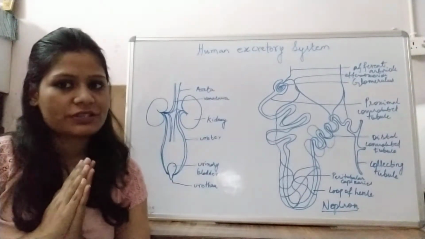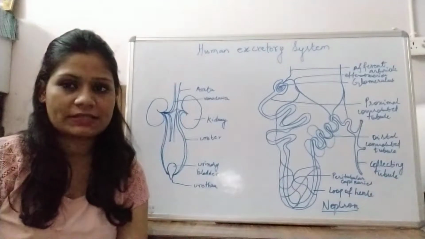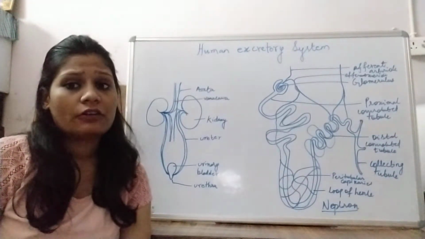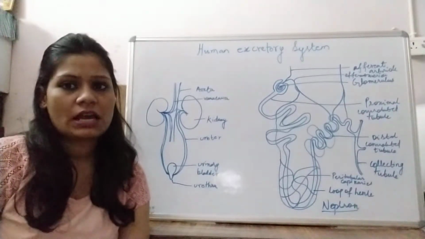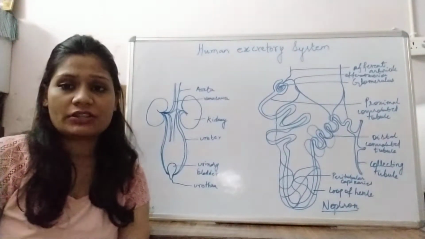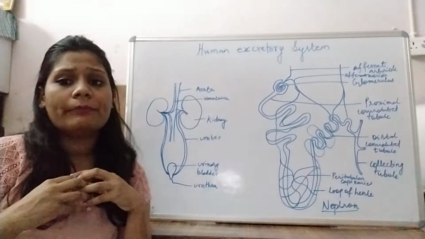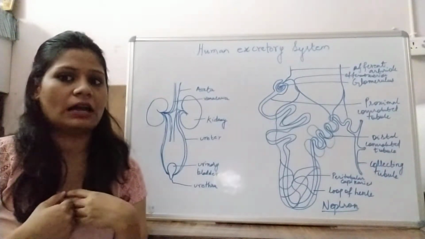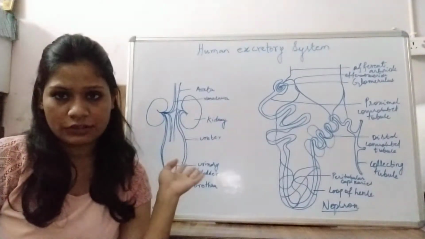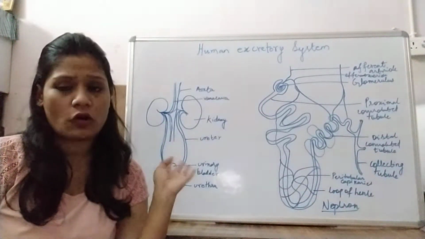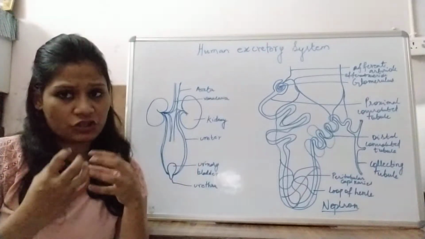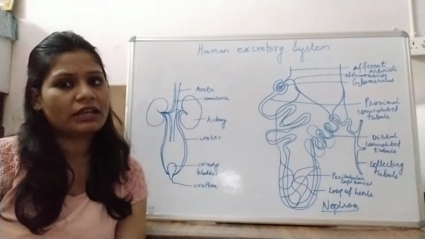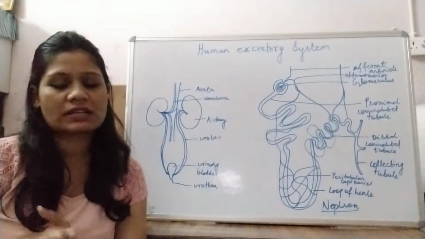In this lecture, we will study the human excretory system. The human excretory system is a very important part of life processes. Now, what is excretion? Excretion means throwing out metabolic waste from the body, which would later intoxicate our body. The human excretory system consists of organs which help in collection of the waste products, their temporary storage, and throwing the ultimate waste products out of the body.